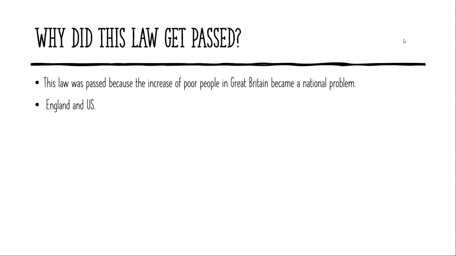Why did the Poor Law get passed? The Poor Law got passed because the increase of poor people in Great Britain became a national problem. It helped Great Britain and the US for the next 350 years.